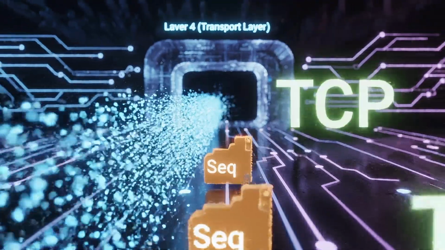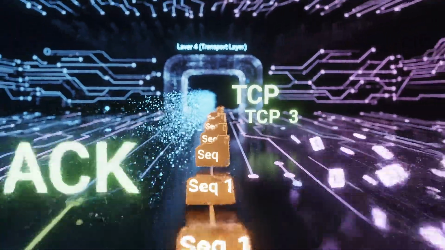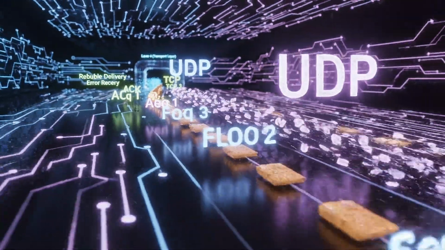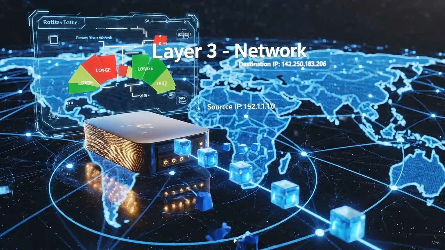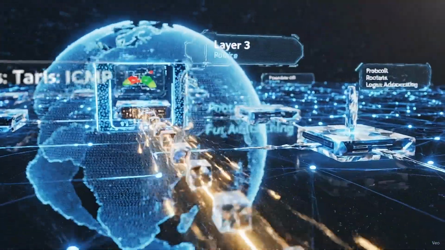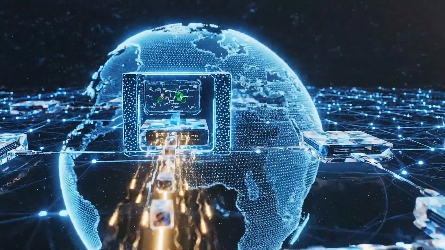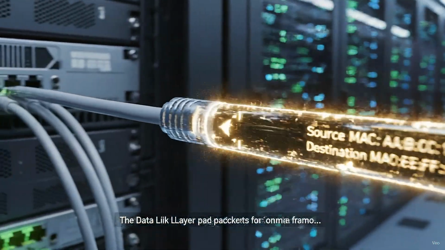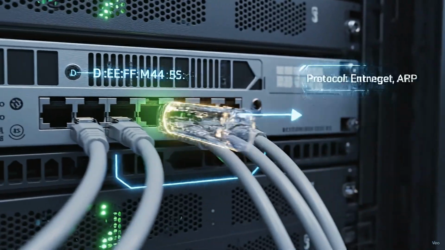The transport layer breaks data into segments and provides reliable communication using TCP or fast delivery using UDP. The network layer determines the best path and delivers packets using IP addresses. The data link layer packages packets into frames and uses MAC addresses for local communication.